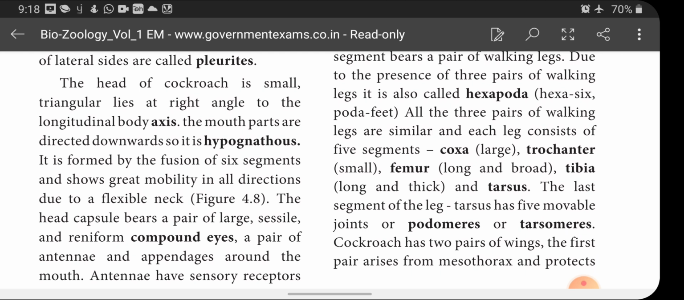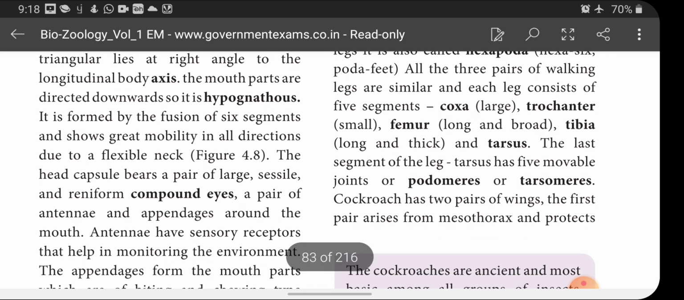Okay, the last segment of the leg, tarsus, has 5 movable joints or podomeres or tarsomeres. So the last segment of the leg is called tarsus. This tarsus consists of 5 movable joints. These 5 movable joints are called podomeres or tarsomeres.